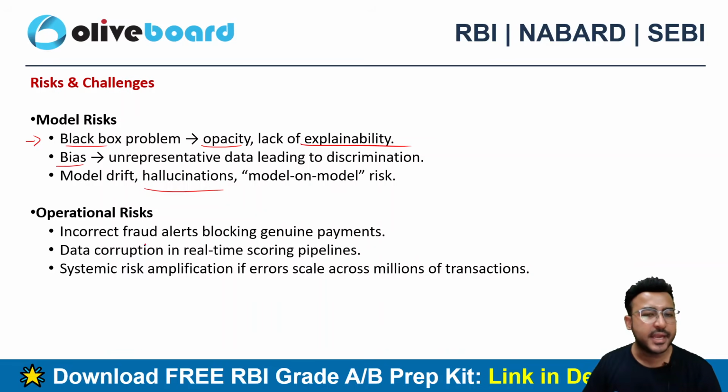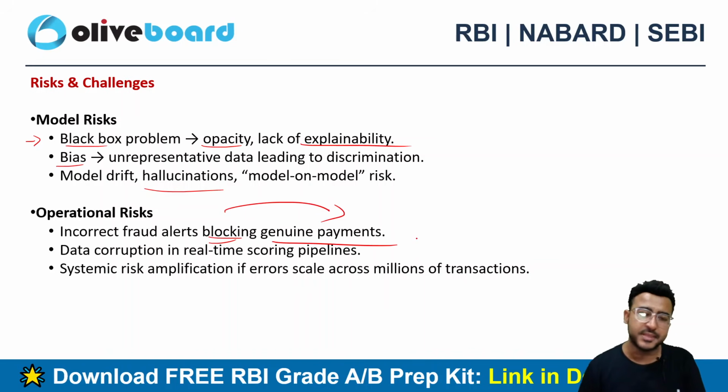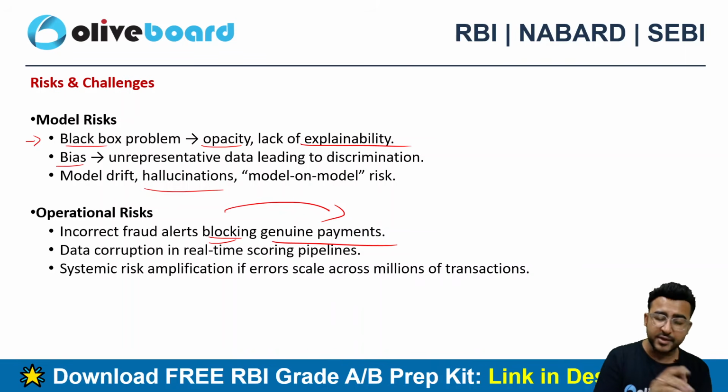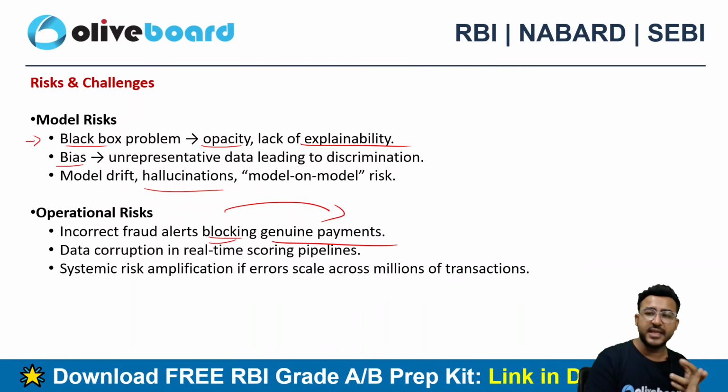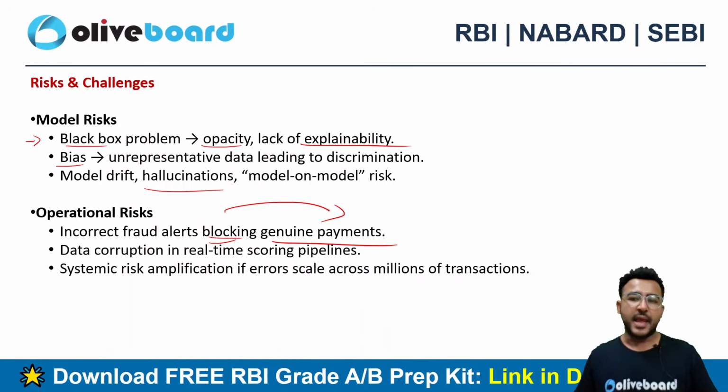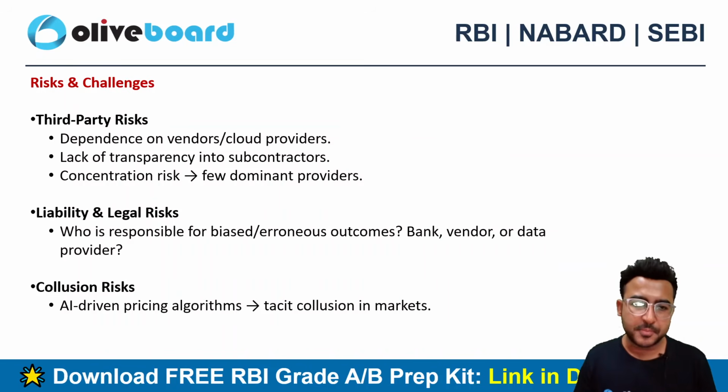Operational risk: incorrect fraud alerts blocking genuine payments. AI can give incorrect fraud alerts, and that's an operational risk that can lead to blocking of genuine customer payments. Data corruption in real time, and systemic risk amplification if errors scale across millions of transactions. Let's suppose if AI is not correctly processing one transaction, then it won't be able to process one million transactions either, right? So that can lead to a systemic risk. If the error amplifies, it can create a big problem.